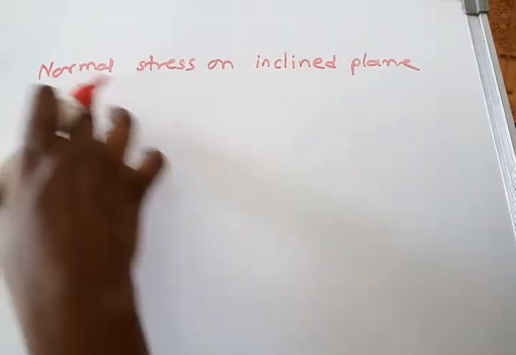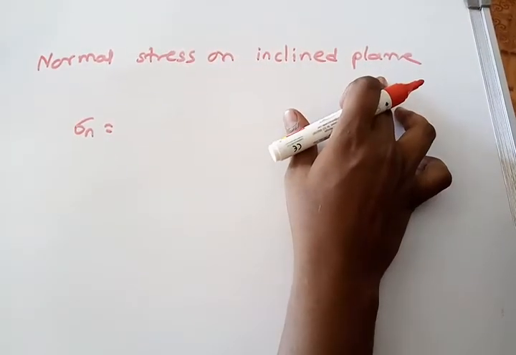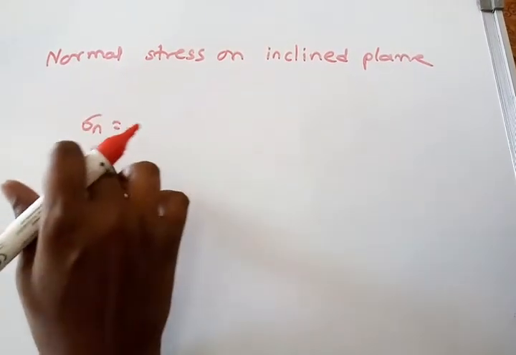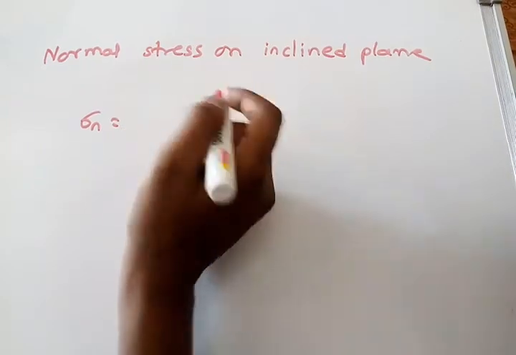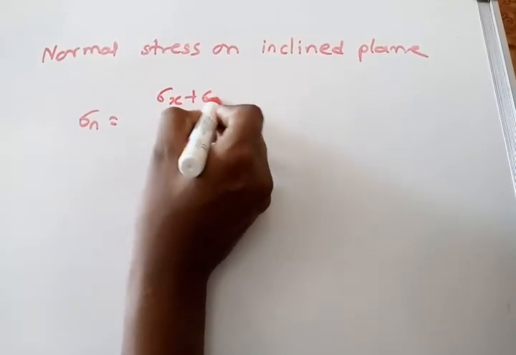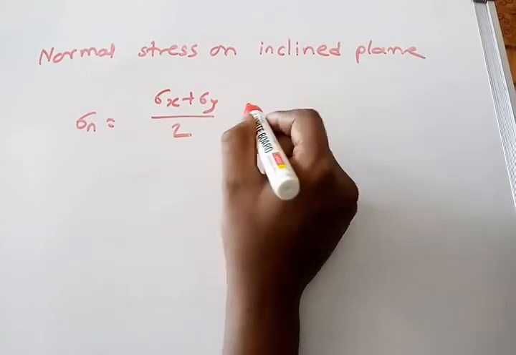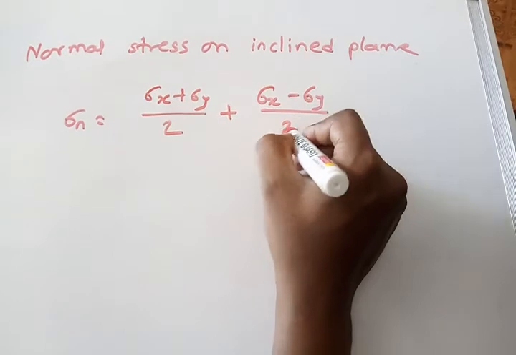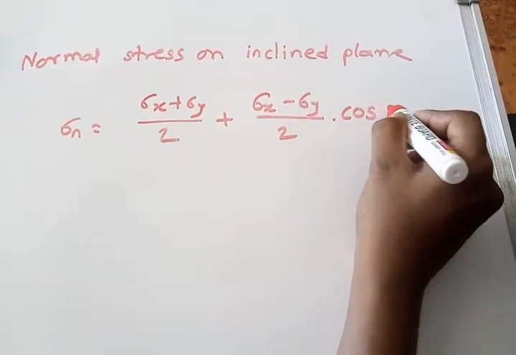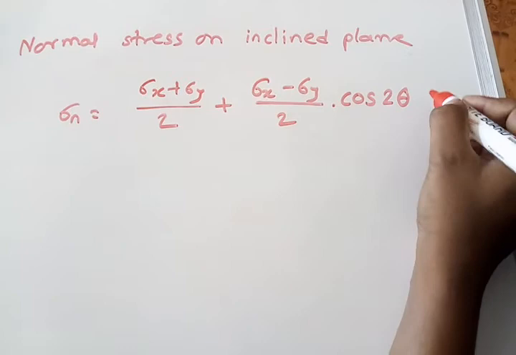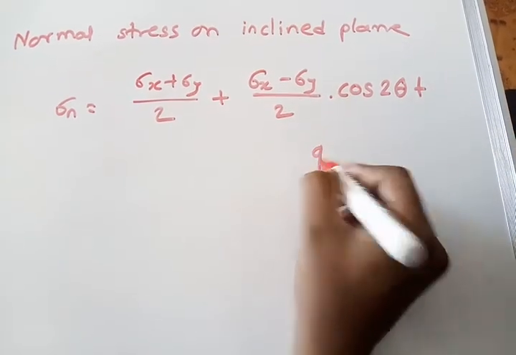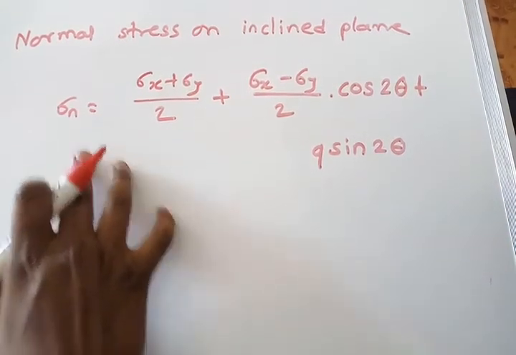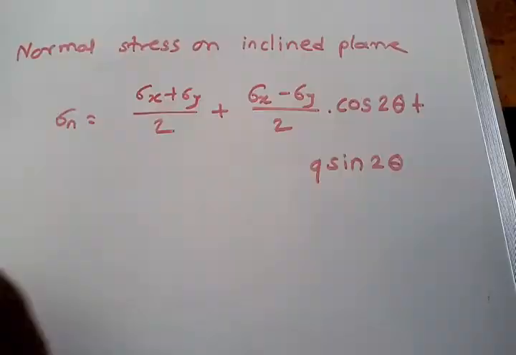The next thing is normal stress on an inclined plane. How to calculate normal stress on an inclined plane? We call it sigma n. This is calculated by sigma x plus sigma y by 2 plus sigma x minus sigma y by 2 into cos 2 theta plus q sin 2 theta. This is the formula for normal stress on an inclined plane.